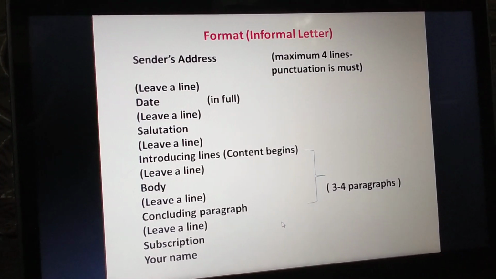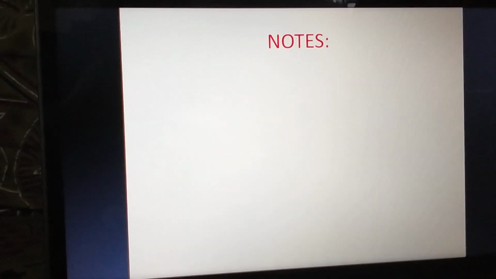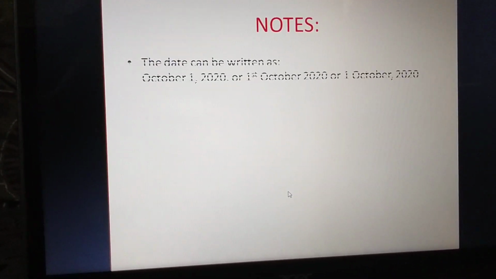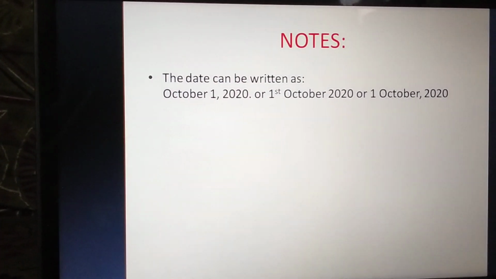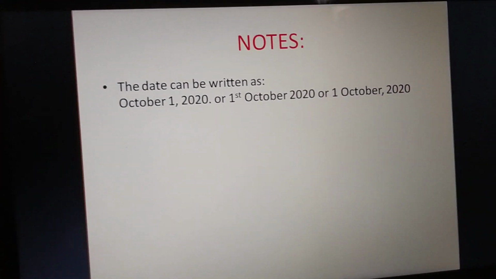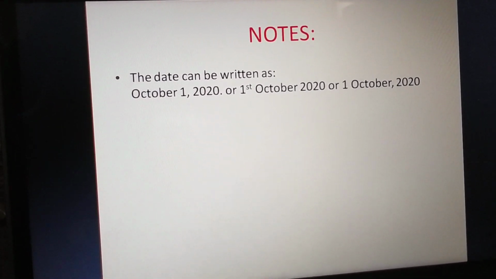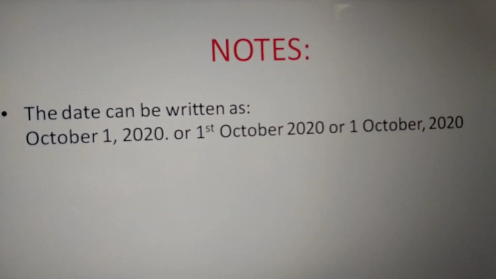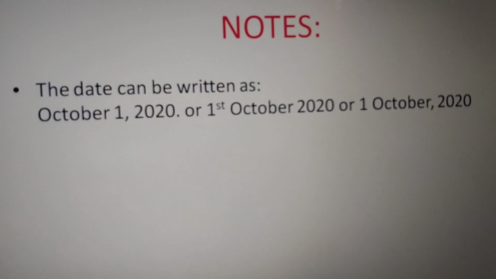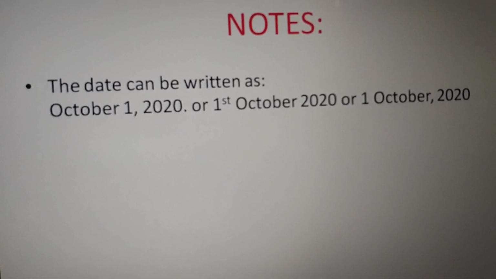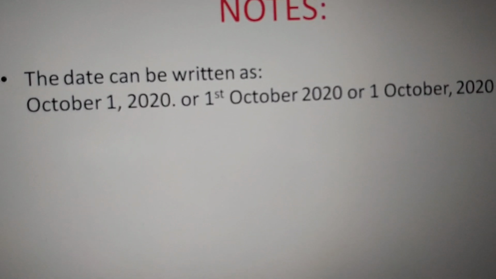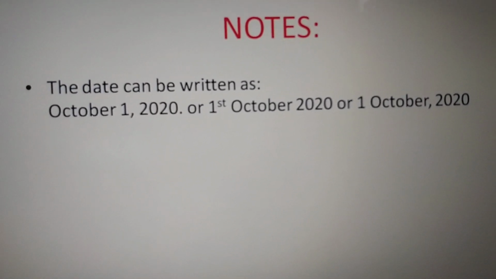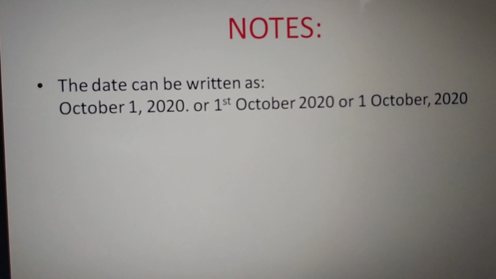Let us see what are the important notes to be followed when we go ahead with informal letter writing. The first and foremost is, after writing the sender's address, we write date. Now date needs to be written in full. So date can be written in ways. I have given various ways here, that is October 1, 2020. After 1 you put a comma, then a full stop, or you can write 1st October 2020, no need to punctuate over here. After 2020 put a full stop, or you can write 1 October comma 2020 and full stop.